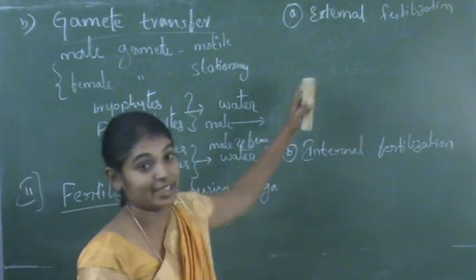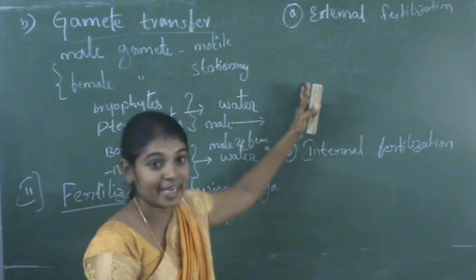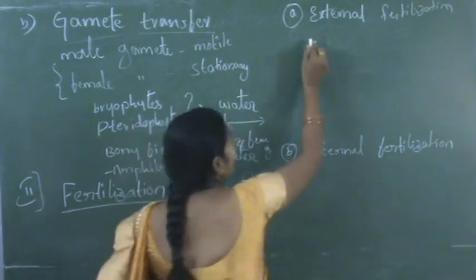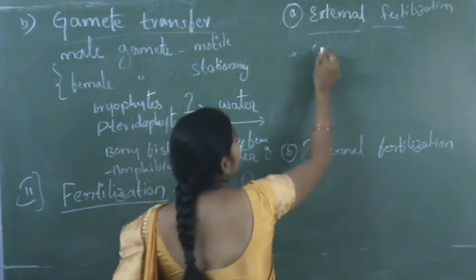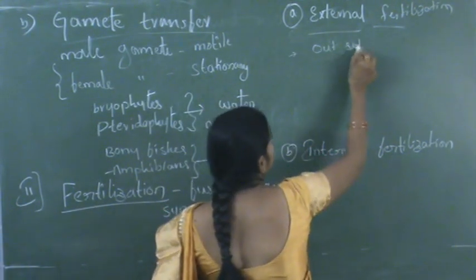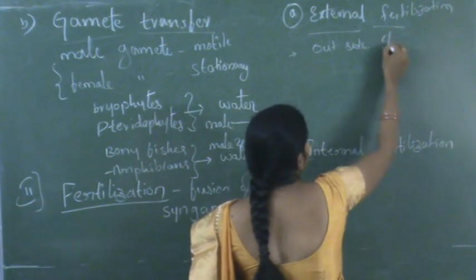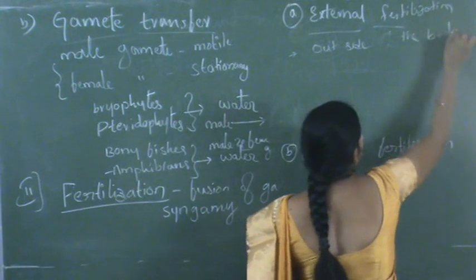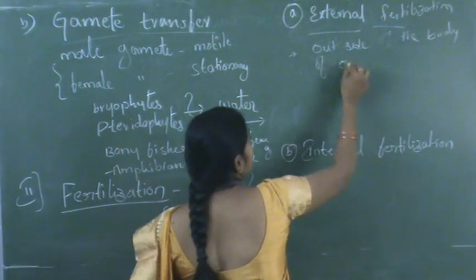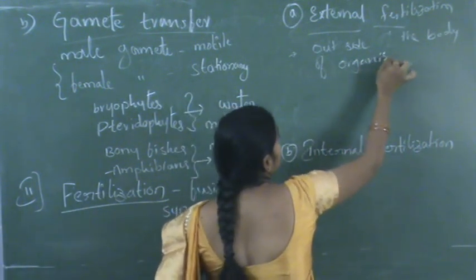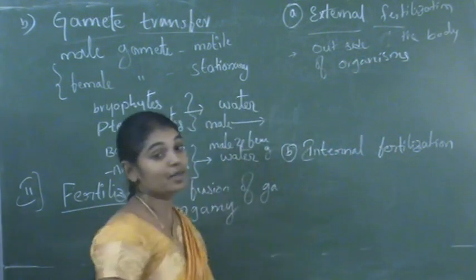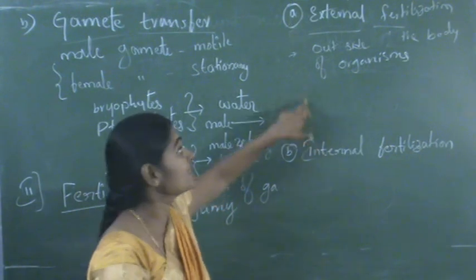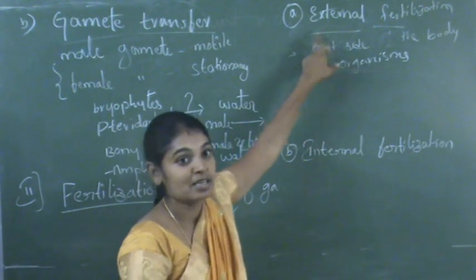In external fertilization, fertilization takes place outside the body of the organism. If the fusion of gametes takes place outside the body of organisms, that process is called external fertilization.